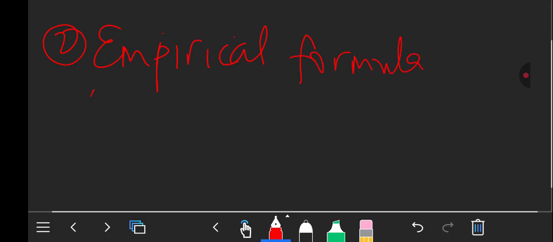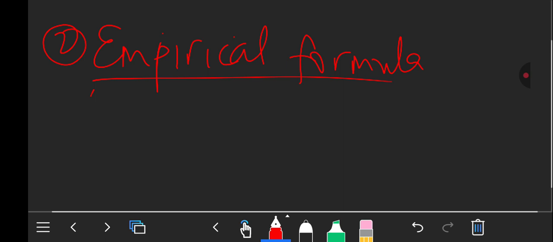Now let's look at another type of formula which we call empirical formula. When you're talking about empirical formula, you're talking about the simplest or simplified molecular formula. It is just the simplest whole number ratio of the atoms in a certain compound.